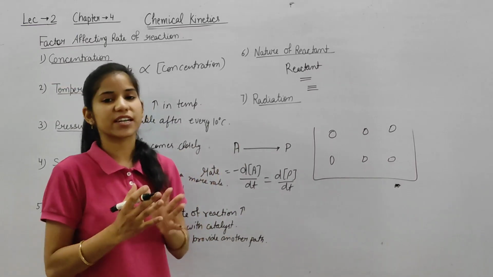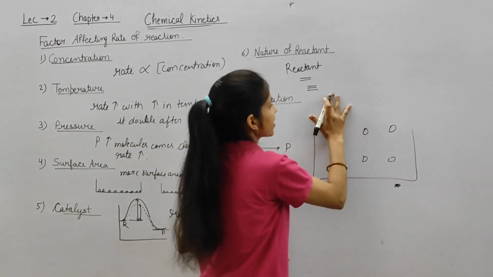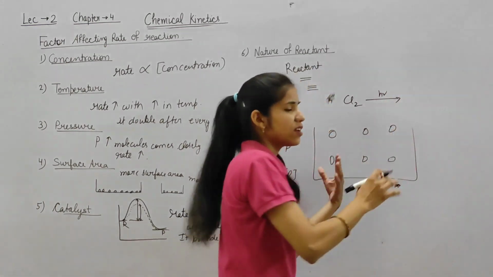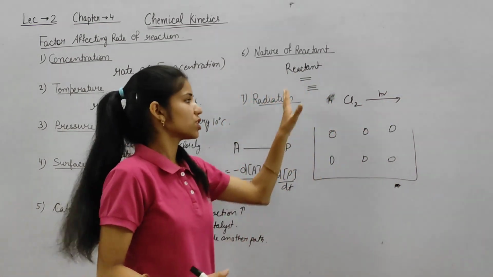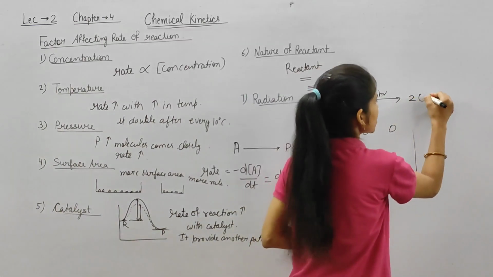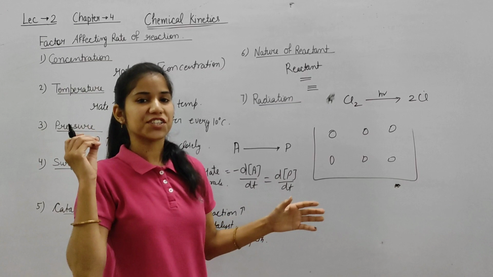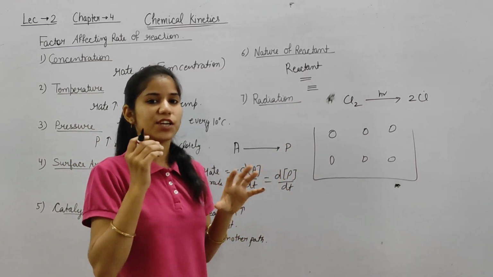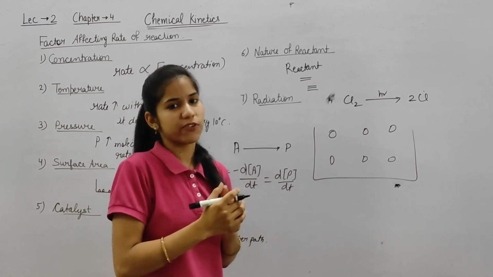Okay, now the next is radiation. Radiation helps, for example, when we have Cl2 and we provide h nu, meaning sunlight or any radiation. This will break into 2 Cl free radicals. If the intensity of the radiation, or intensity of light, is more, then the bond will break faster.